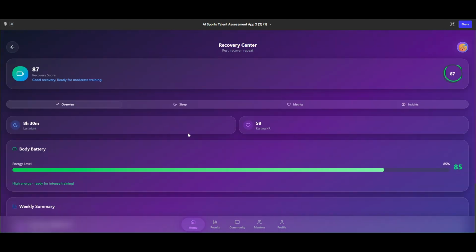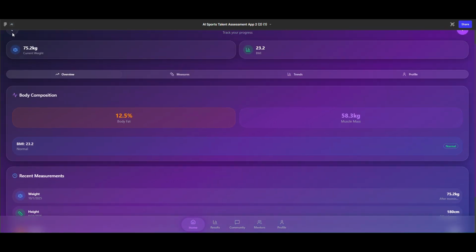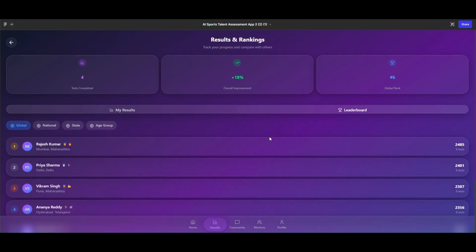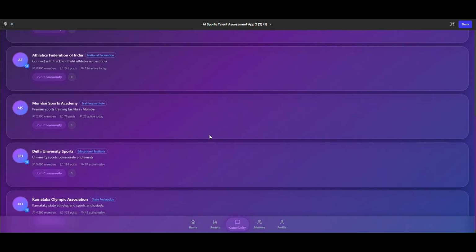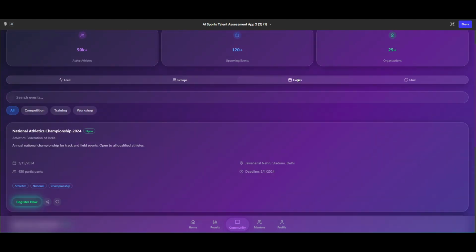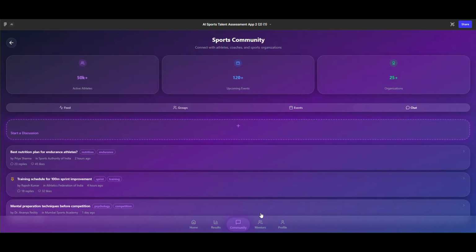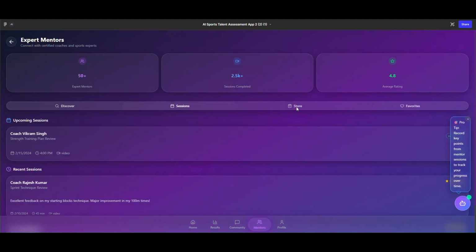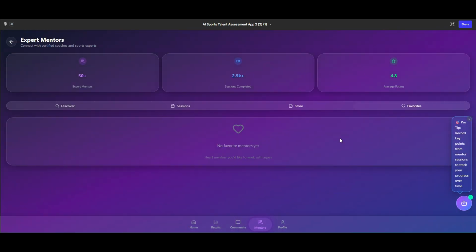So as you can see in the video, we just saw the test screens, and now we are exploring the quick buttons of our application, which are nutrition, body logs and recovery plans. Next up, this is our result section. Once a user is done with the testing process, he can see his results. Second, it is our community section, in which we have 4 sections: feed, group, event and chats. A user can check his feeds, take mentor sessions, explore the e-commerce section for supplement buying, etc. Also, he can add his favorites into the app itself.